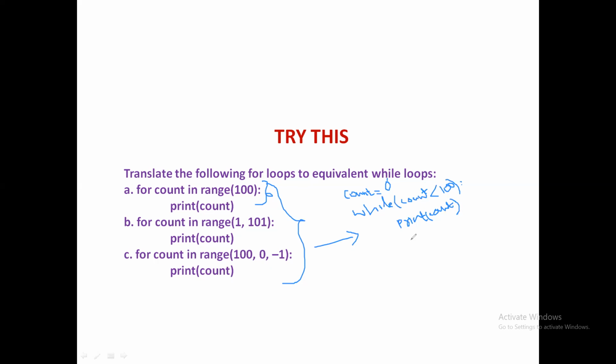Then update that count variable using count plus 1. So count is equal to count plus 1. That is, count plus equals 1. So that makes the corresponding while loop equivalent to this.